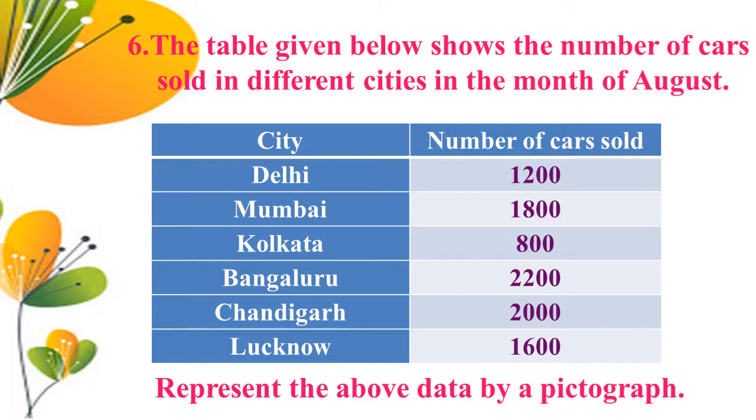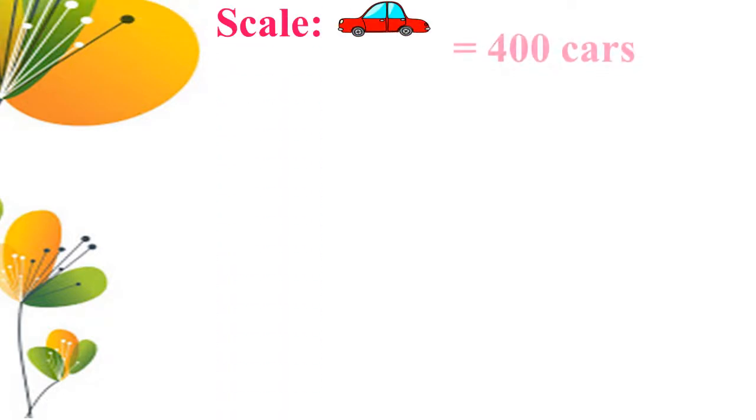Sixth problem. The table given below shows the number of cars sold in different cities in the month of August. So the cities: Delhi, the number of cars sold 1200, Mumbai 1800, Kolkata 800, Bangalore 2200, Chandigarh 2000, Lucknow 1600. Represent the above data by a pictograph. Here, take a scale: a picture equal to 400 cars.